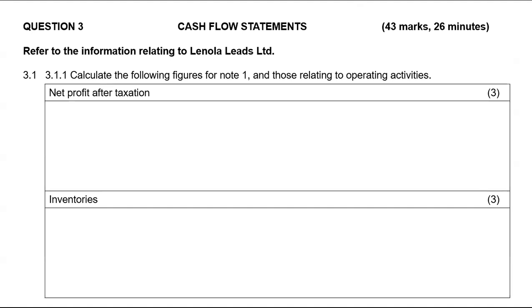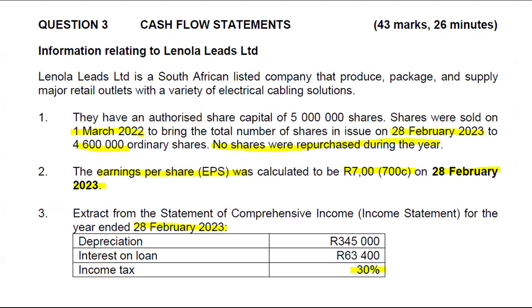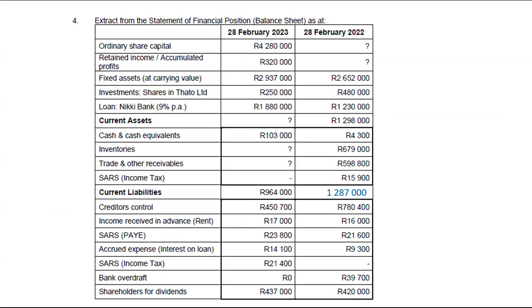The first question wanted us to calculate the net profit after taxation. Now, we were not given profit before taxation. We were not given profit after taxation. And we were also not given the income tax itself. We are only given the tax rate that goes with the income tax. So when you look at all the information that you've got, you couldn't even use the retained income note to calculate your profit after tax, because you will be missing a couple of things.